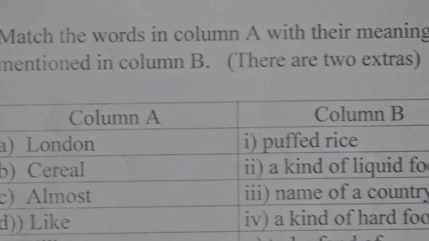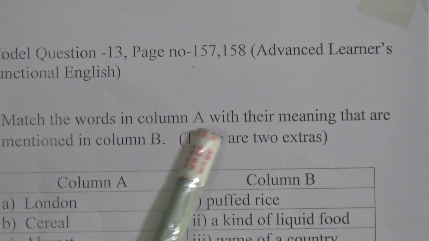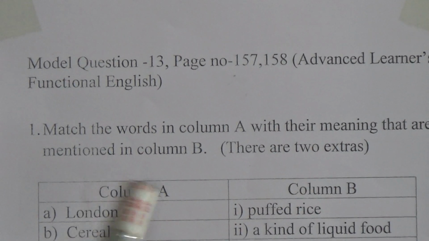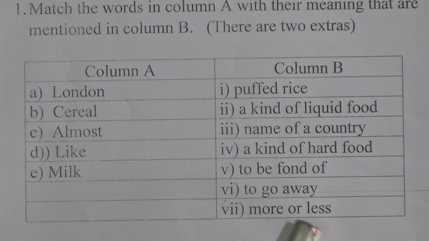So look, question number 1 is about matching. Match the words in column A with their meaning that are mentioned in column B. There are 2 extra. Look, here 5 are given, in column B 7 are given, 2 are extra.